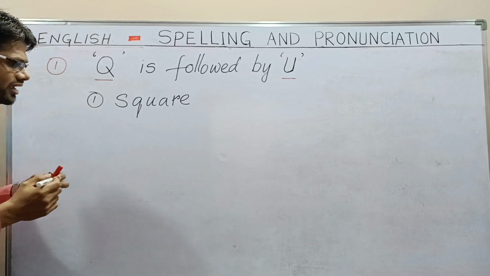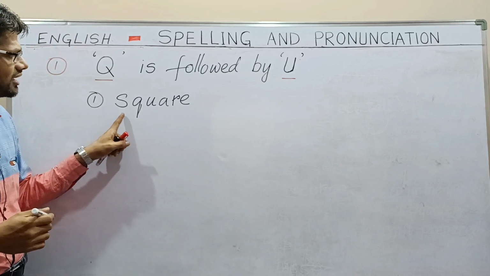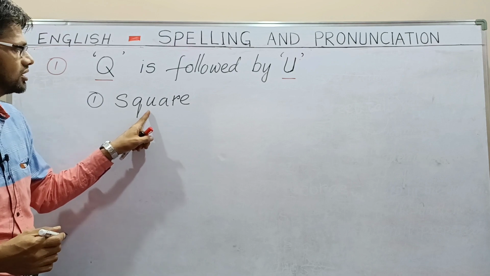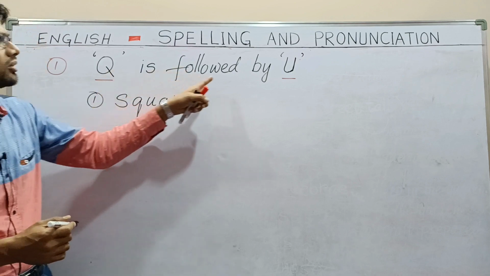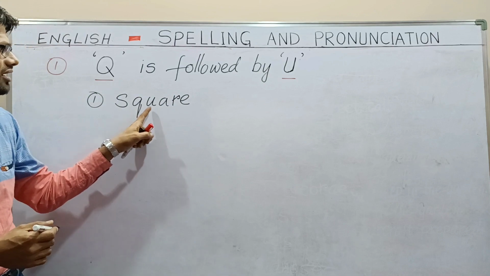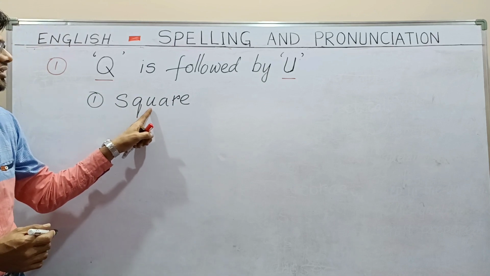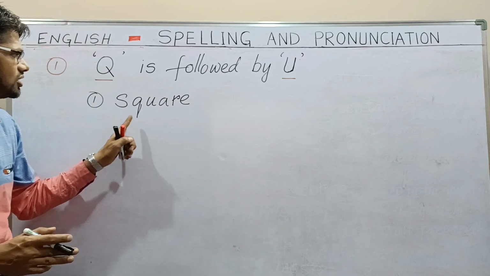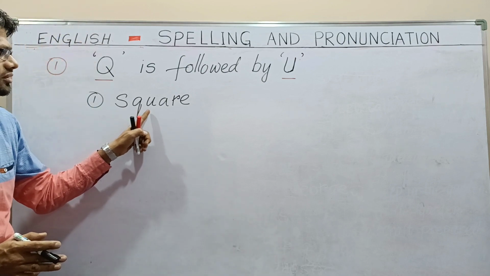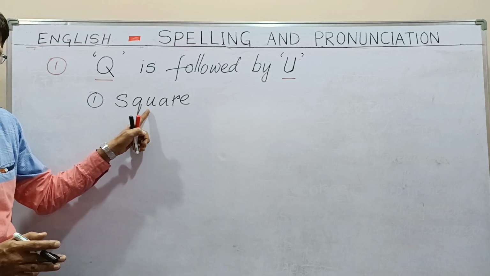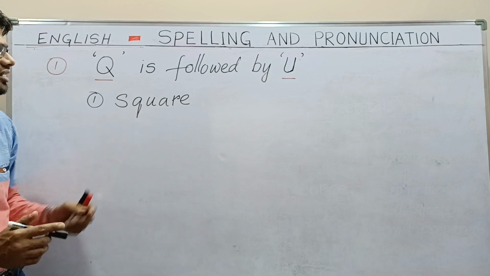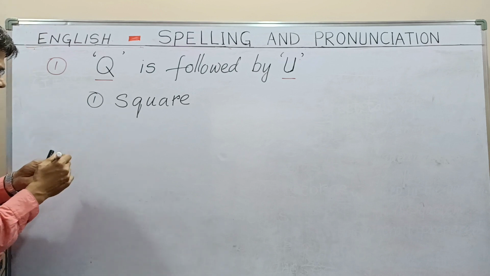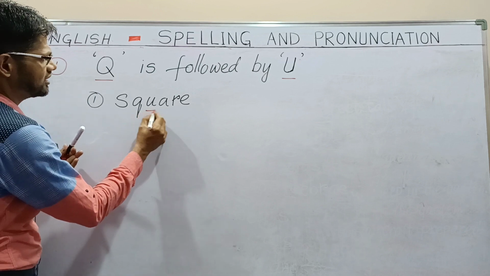In the word square, you can notice here S, after S we have Q, and immediately after Q we have U. So Q is followed by U. After Q we have which letter? U. Almost everywhere after Q we have the letter U. Which letter will come after Q? U.